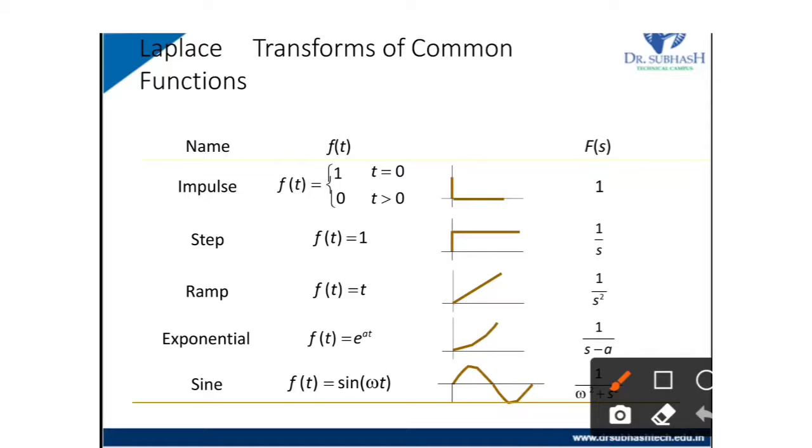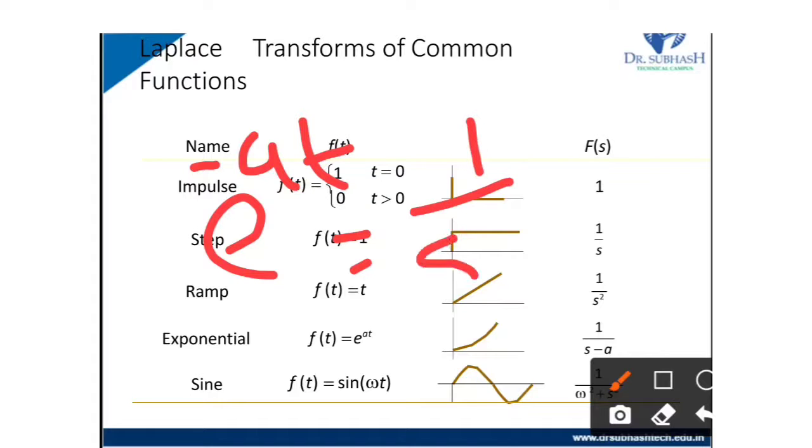If f of t equals e raised to minus at, then the Laplace transform is 1 upon s plus a. For e raised to plus at, it is 1 upon s minus a. For e raised to minus at, it is 1 upon s plus a.